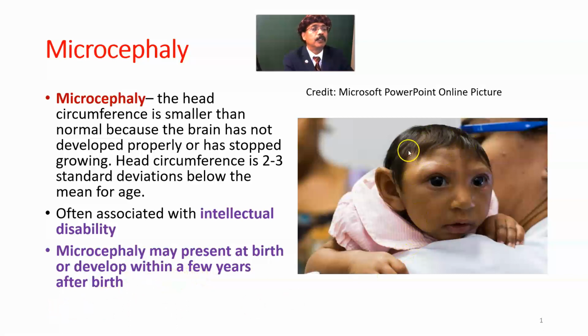So this is a microcephalic baby. You're seeing that the head circumference is less than normal, but the face development is almost normal. The head circumference is less than the normal circumference for the mean age.